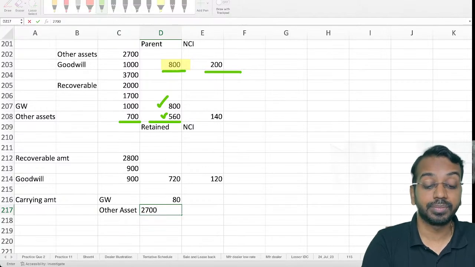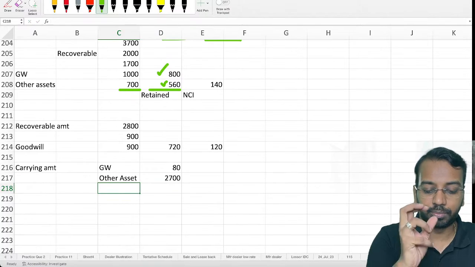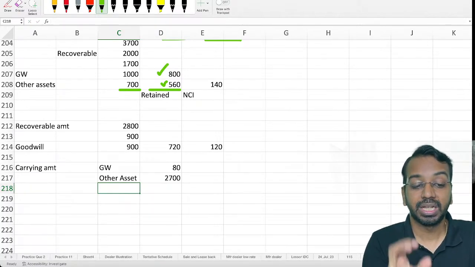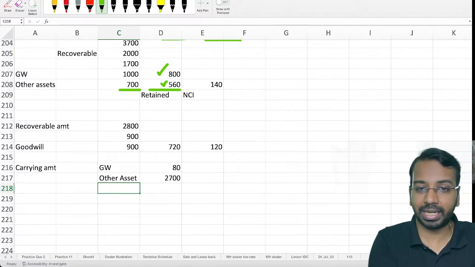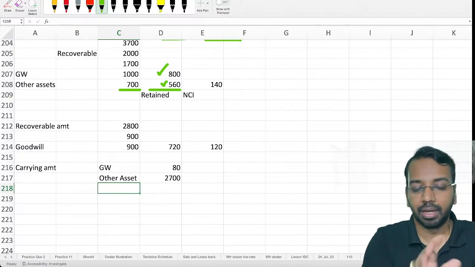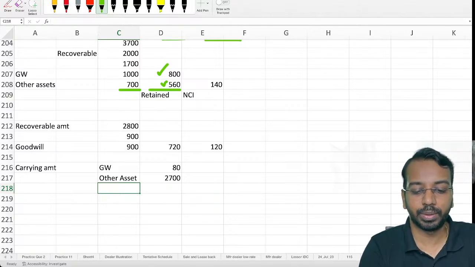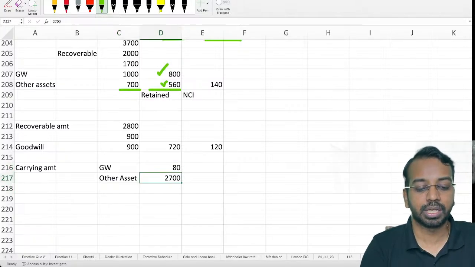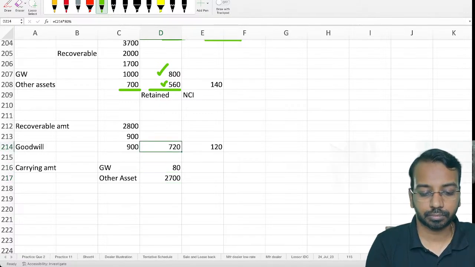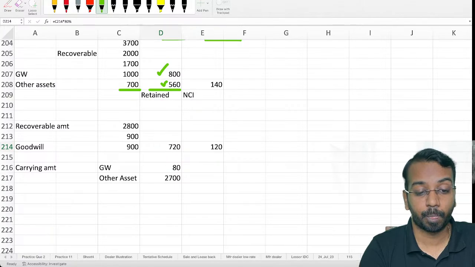The reason being, 800 is the amount that we have recognized in the consolidated balance sheet. 900 is the total impairment loss. Out of that, only 80% is recognized, so we will write off only 80%. The balance 20% is not recognized, so we will not write off. So the goodwill balance will be 80, and the other asset balance will be 2700, and the 720 of impairment loss will be taken to the consolidated P&L. Any questions?